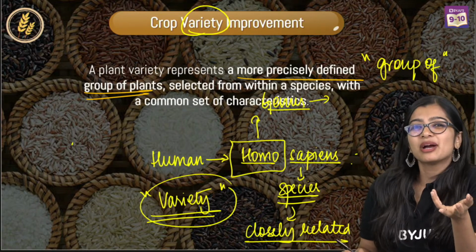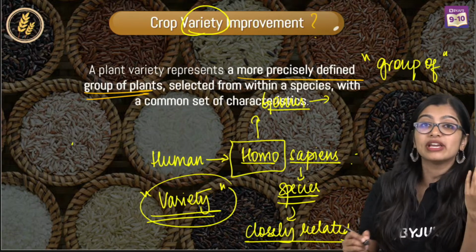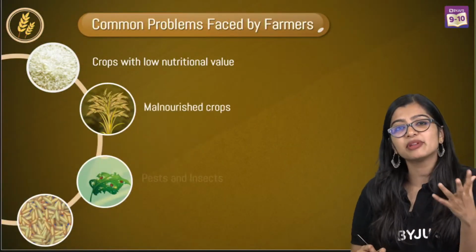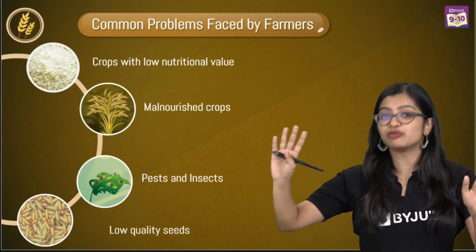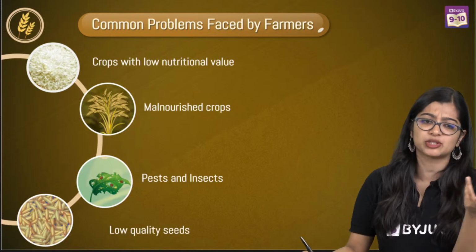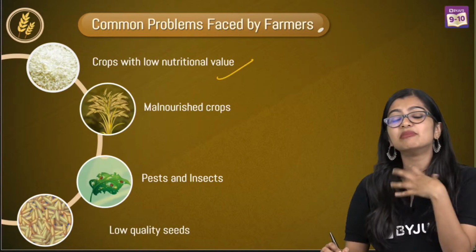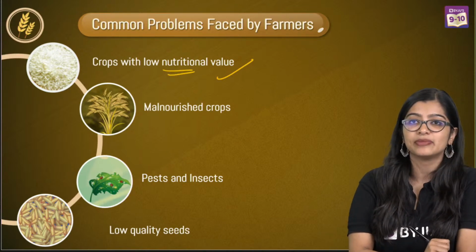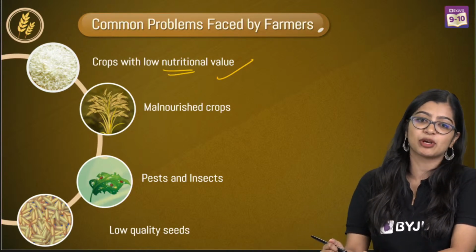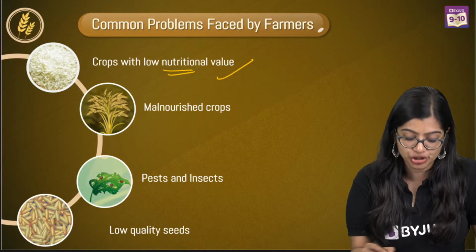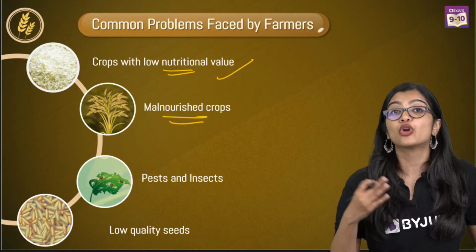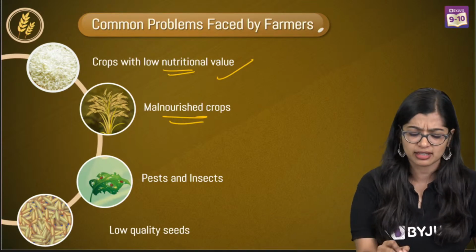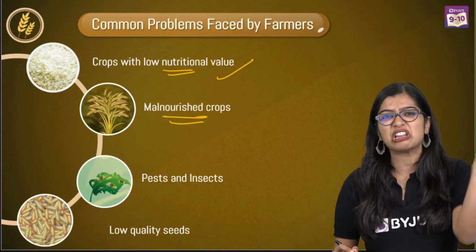But why are we talking about this, ma'am? Why should we learn about improving the variety? What is the whole point behind this? Apart from the fact that the world has problems with food security, farmers also face problems. Sometimes farmers end up growing crops which do not have enough nutritional value. Then what is the point of eating the crops? Sometimes the crops are not grown properly, because of lack of nutrients or multiple factors. Crops are malnourished and look very weak.